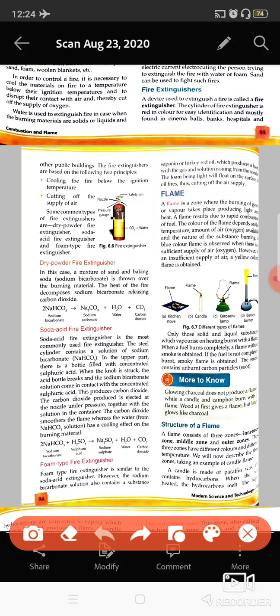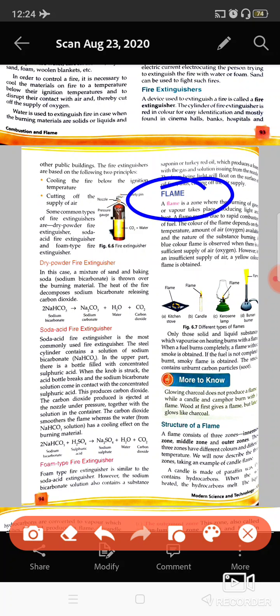When these substances react, the reaction is the same, but when it combines with the saponin oil, it forms a kind of foam. This foam comes out and cuts off the air supply, and in that manner it quickly cools down the temperature and puts off the fire. So this is how you can fight the fire.